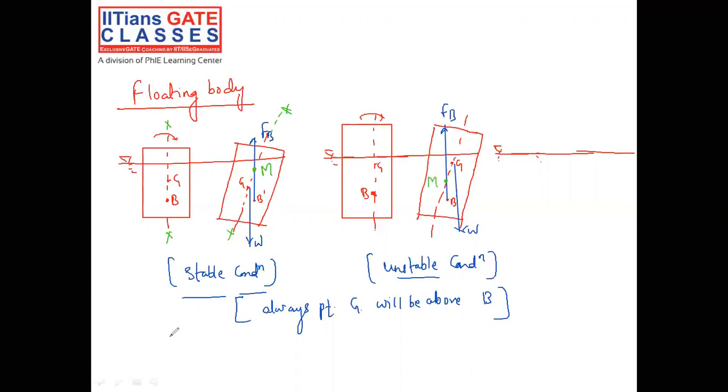Now you can very clearly predict that for stability, M must be above the G. And for unstable, if M will be below the point G, the body will be unstable. Now very clearly you can define the stability and instability of a floating body. That's why we required metacenter, and that is the reason we don't have metacenter for a submerged body. So that is regarding question number 1.